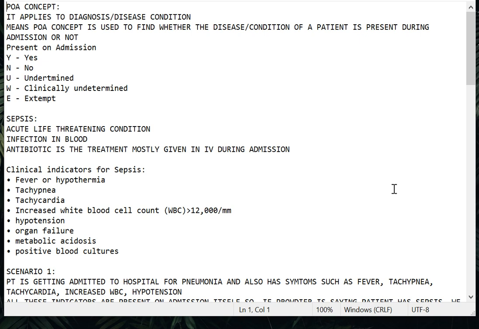This DRG is nothing but a single value. On seeing that value only, they will determine the payment to the provider or the hospital. So if you do anything wrong in the POA, it will affect the PDX, CC and MCC, and this in turn is going to affect the payment. So see how important the POA concept is. That is why I have explained it with a scenario so that you can always keep it in mind. So guys, this is all about the POA.